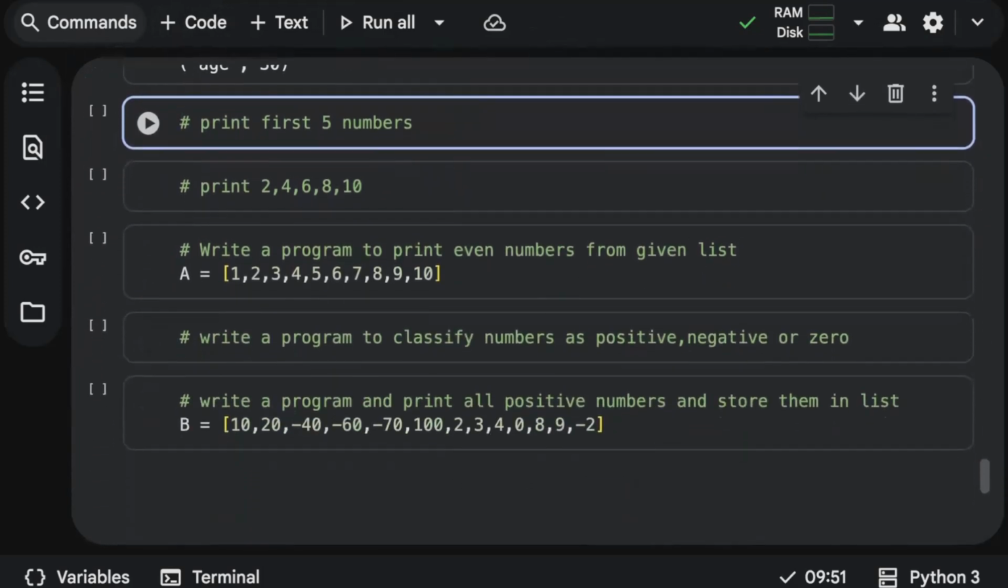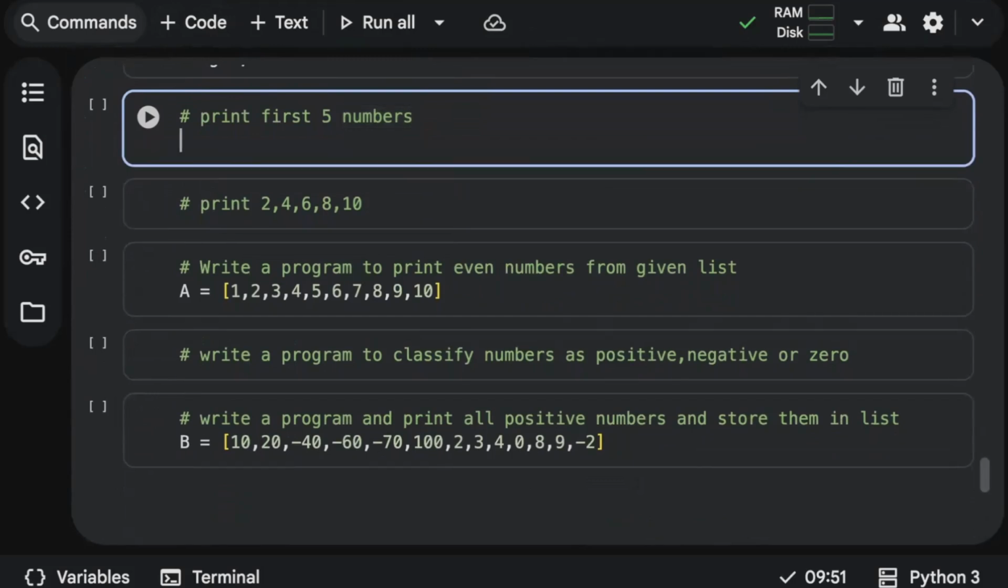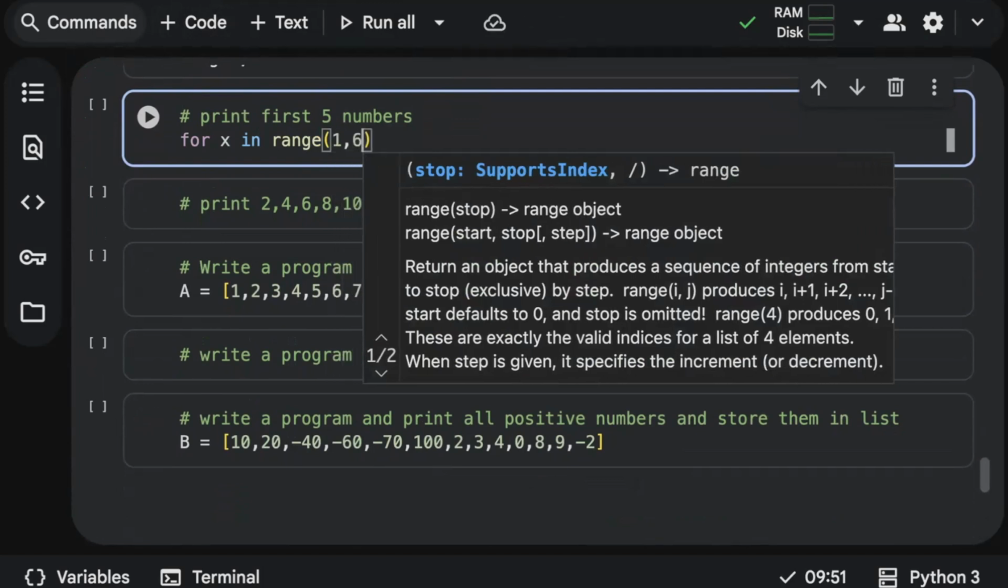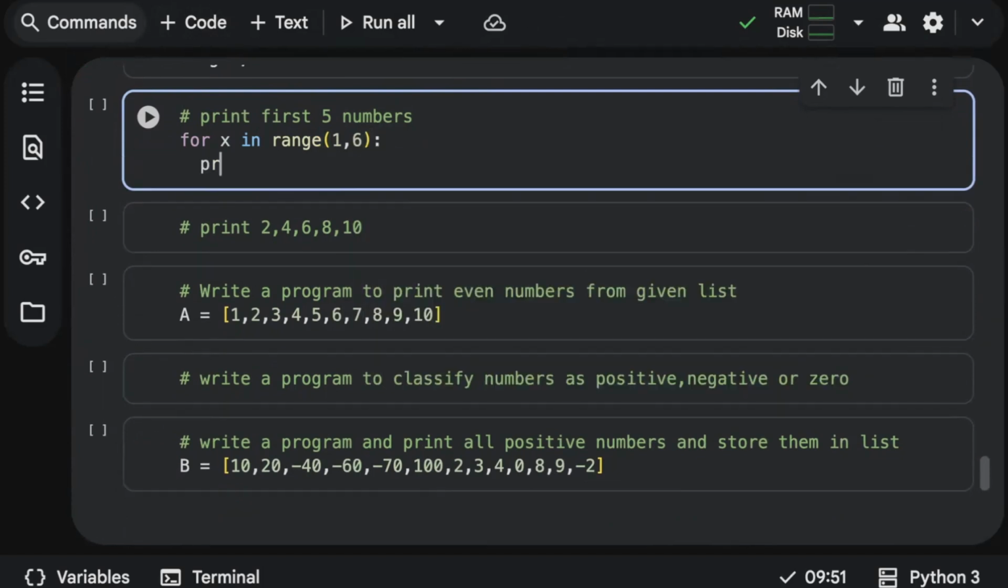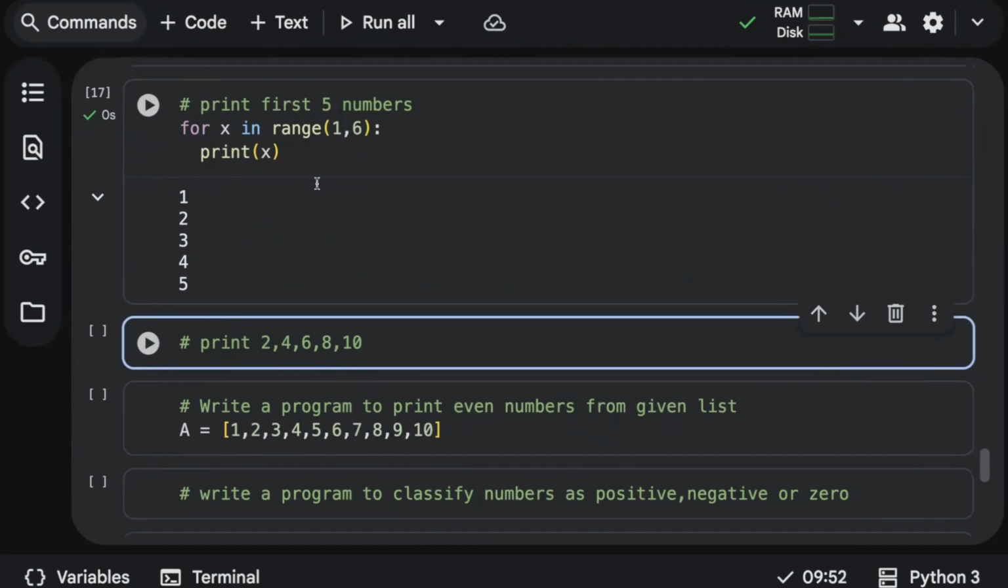Next important thing, what if you want to print the first 5 numbers, or the first 100 numbers? Very simple. Just use a for loop. For x in range. Range is a function which we use to generate numbers, right? So for x in range, I want the first 5 numbers, so I'll say 1 to 6, because in a range the end value is not included. I'll say print x. So it generates values from 1 to 5, wherein the end value is not included.